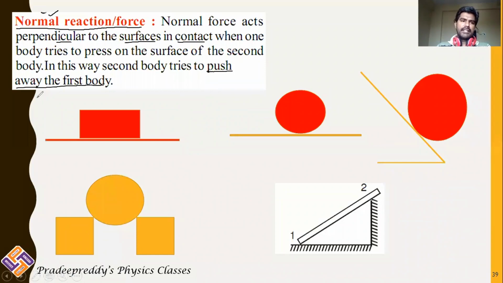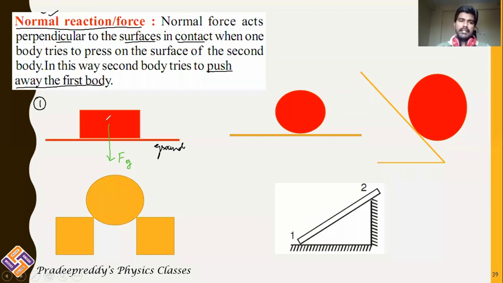Now let me take the first example. In the first example, you are able to see a block. A block is resting on the ground. What happens now? This block is exerting force on the ground, and that force is gravitational force. This is the ground. Now, as gravitational force is acting on the block, it should fall down according to Newton's second law. But is this body falling down?